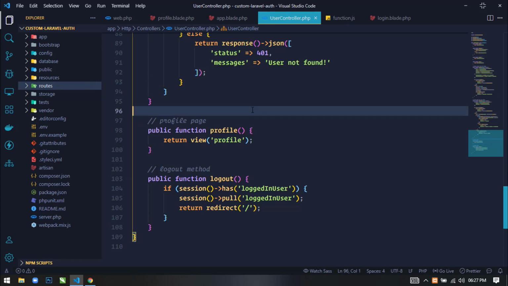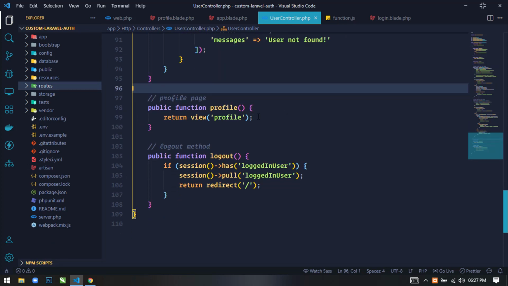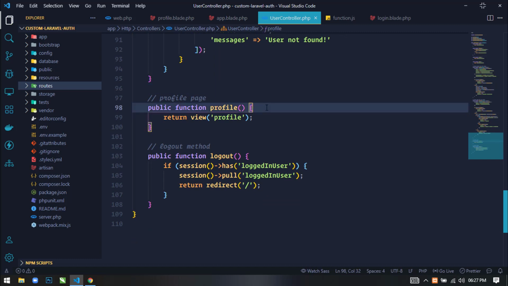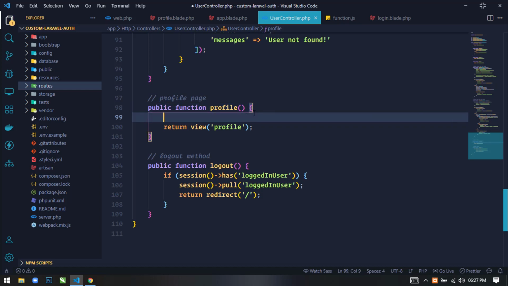Now first, in the UserController.php file, in this profile method I will fetch the current logged in user details from the database and send them to this profile view. So for this I will create a variable data, and in an array I will write a key userInfo.